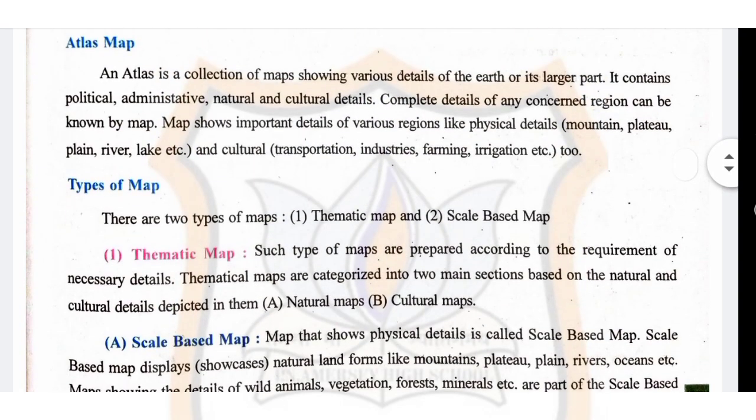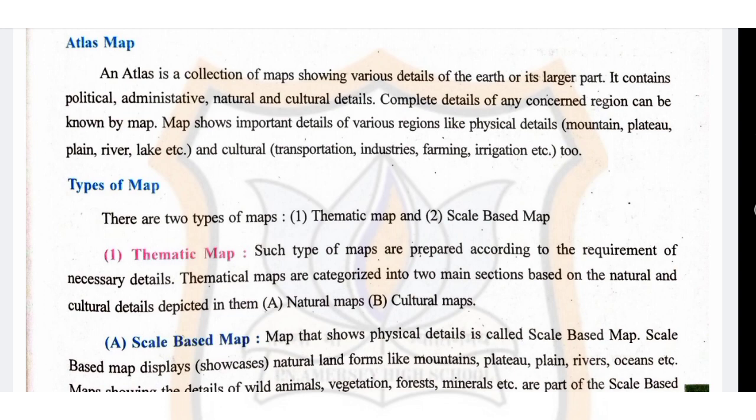Now the next topic is the atlas map. An atlas is a collection of maps showing various details of the earth or its larger part. It contains political, administrative, natural and cultural details.